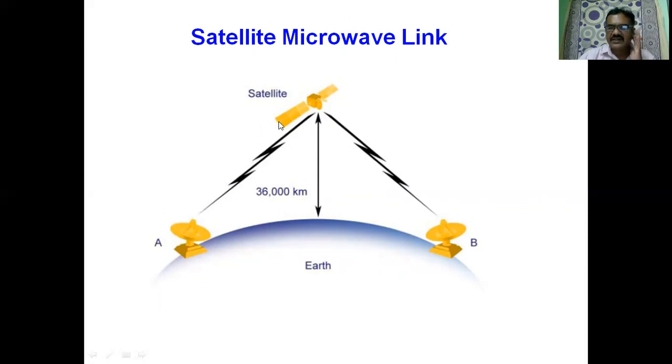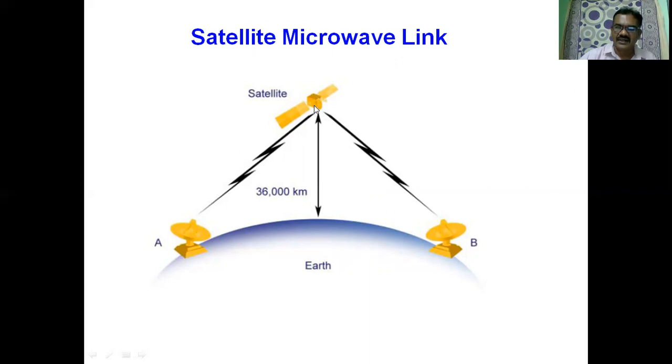So what is the function of the satellite? We have a receiving antenna outside the satellite. The signal is picked up by the receiving antenna. Then that signal is processed inside the electronic equipment available inside the satellite. What processing is done inside? There is a communications subsystem.